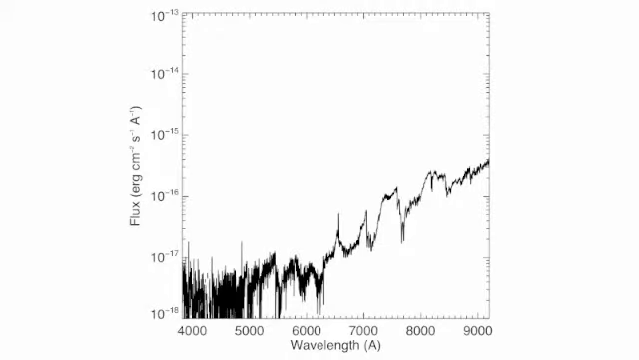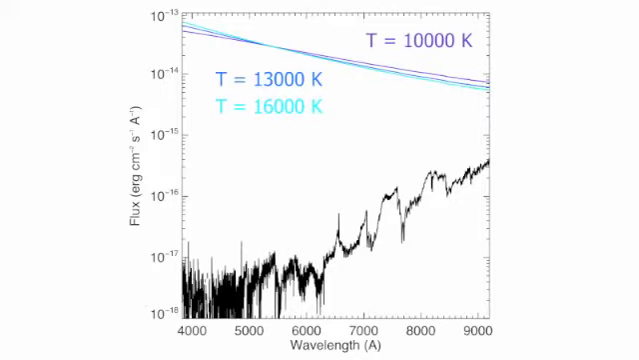Next, we'll look at the emission mechanisms of the flare. Here's an M8 spectrum calibrated to the quiescent magnitudes of SDSS-J0221. A major contributor to flare emission is a blackbody component. So to reproduce the peak delta V magnitude, we use 3 blackbody curves of 10,000, 13,000, and 16,000 degrees Kelvin.